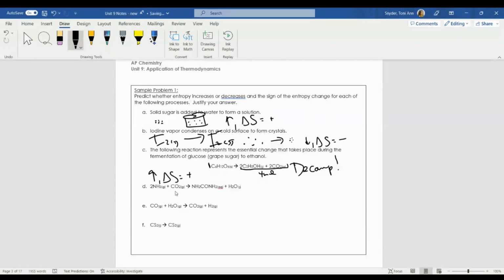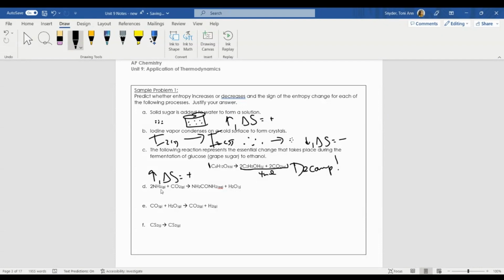Let's take a look here. I have ammonia gas, 2 moles of ammonia gas, 1 mole of CO2. I have some aqueous species, and I have some liquid water at the end of this. There are a lot of different factors you can consider. The first thing is you can look at the number of particles.